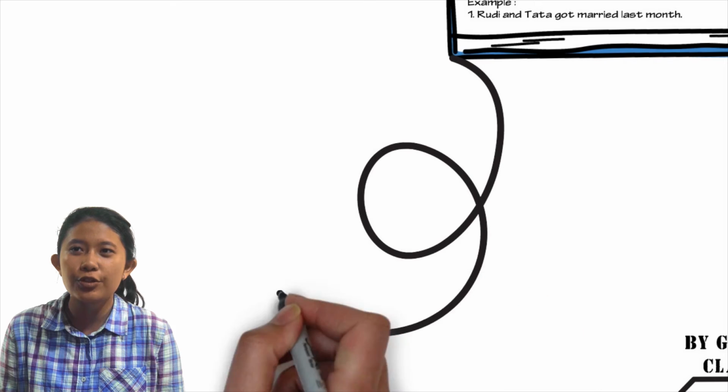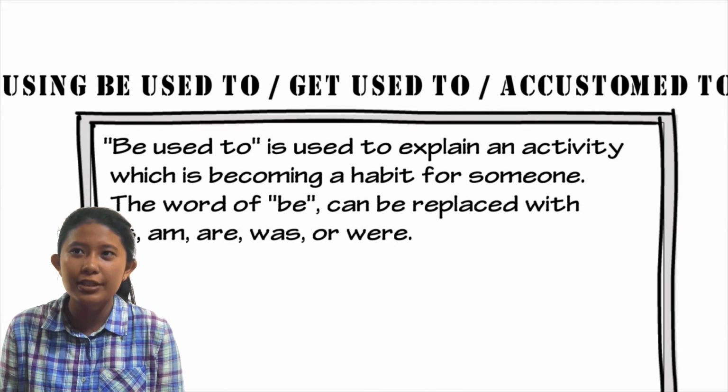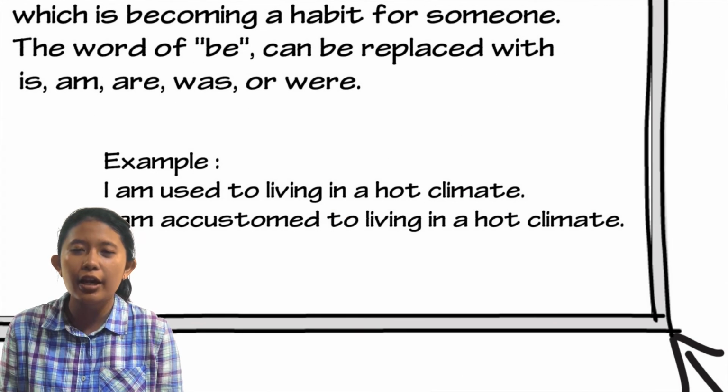The next is using be used to, or get used to, or accustomed to. Be used to is used to explain an activity which is becoming a habit for someone. The word be can be replaced with is, am, are, was, or were. The example: I'm used to living in a hot climate. The second example: I'm accustomed to living in a hot climate.